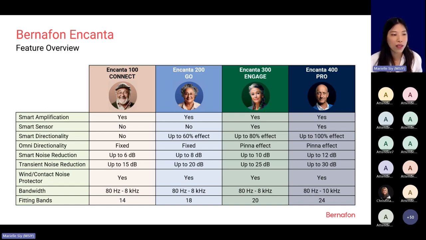And same with the wind and contact noise protector, and that is available for all levels. And you can see that the bandwidth, previously, I believe it was around 110 or so, and now it's extended all the way down to 80 Hertz. And then it reaches to 8,000. For Encanta 400 Pro, it reaches all the way to 10,000 Hertz, which is really nice when that patient is oriented towards the quality of the sound.